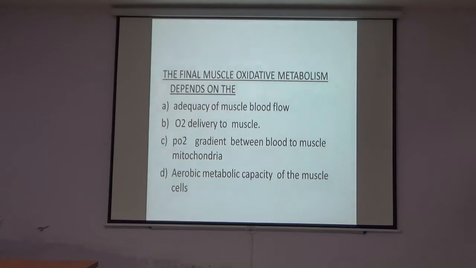Now the oxygen reaches the muscles. After approaching the muscles, how is oxygen utilized? It depends on the adequacy of the muscle blood flow, oxygen delivery to the tissue, the partial pressure of oxygen gradient between the blood and the muscle mitochondria. Last is the aerobic metabolic capacity of the muscle cells. The aerobic metabolic capacity of the muscles defines how much oxygen can be absorbed.